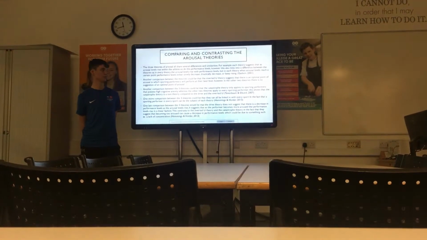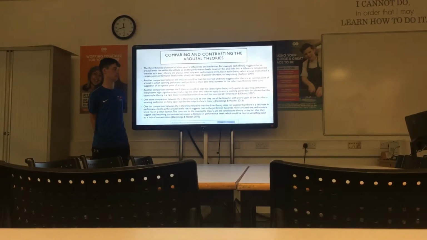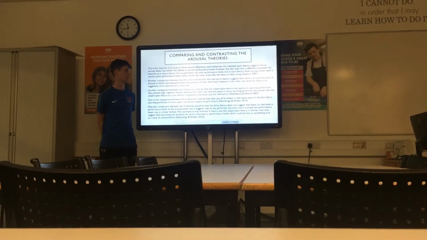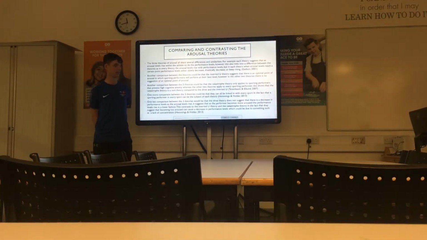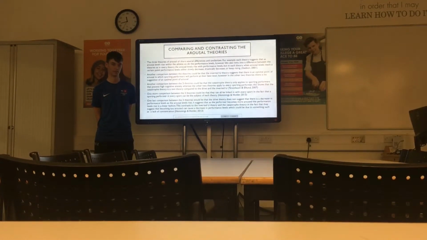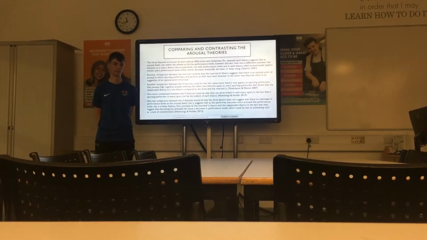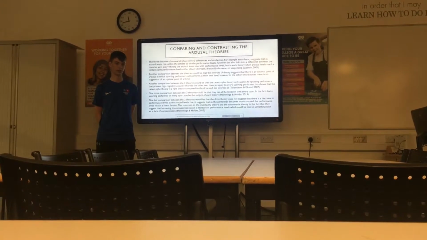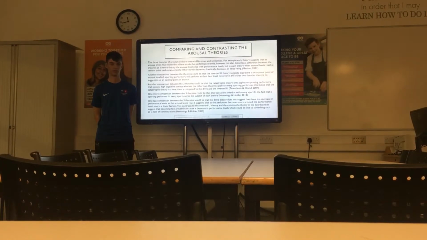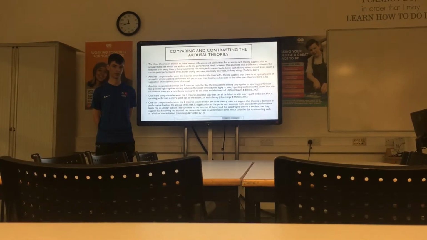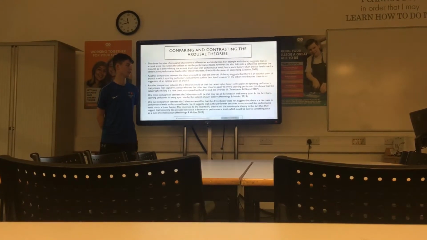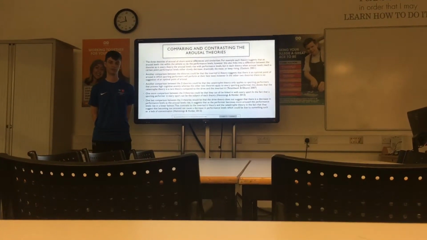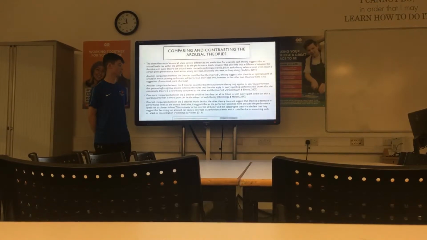The three theories of arousal all have differences and similarities. So the first comparison is that they all suggest that as arousal levels increase, so do performance levels. However, each one states that when arousal gets to a certain point, performance levels either keep going up, drastically decrease, or slowly decrease. Another comparison would be that the inverted U theory suggests that there is an optimal point of arousal, whereas the other two don't.